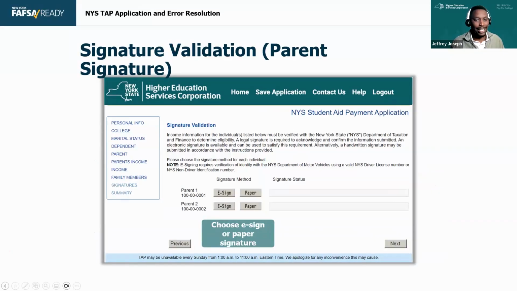All right. And then the last thing is e-sign or paper sign. So the parents have to sign the application if the student is dependent to process it. So if a student is missing this parent signature page, they'll have a submitted application, but it will not go anywhere until we get verification that we have consent to look at their income information. All right, so they can e-sign or paper sign.